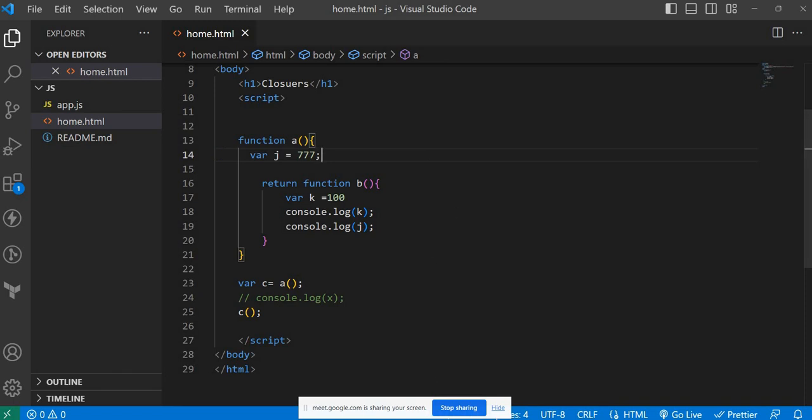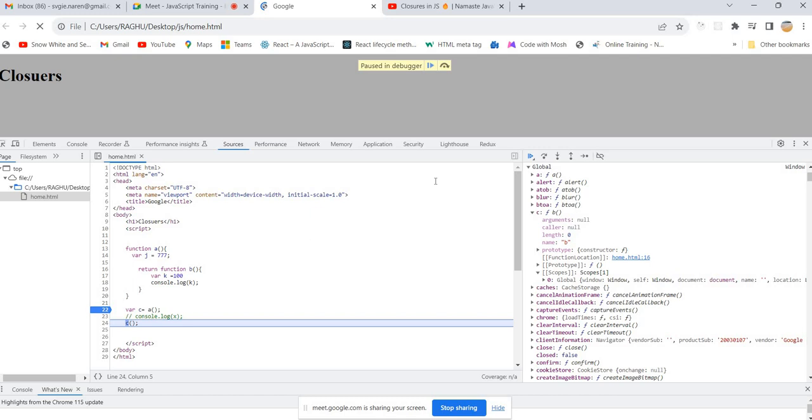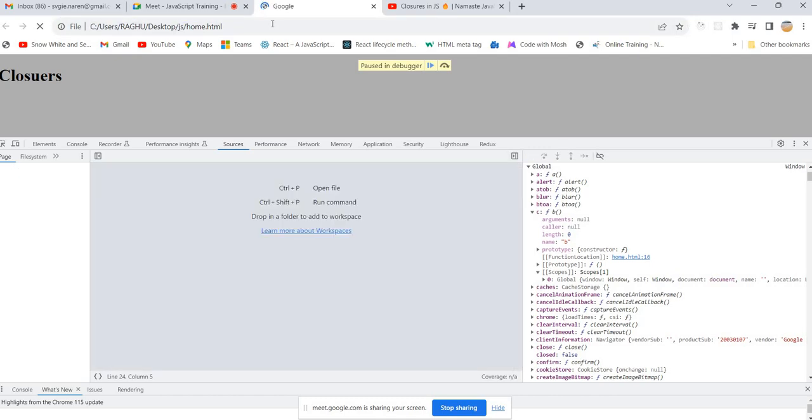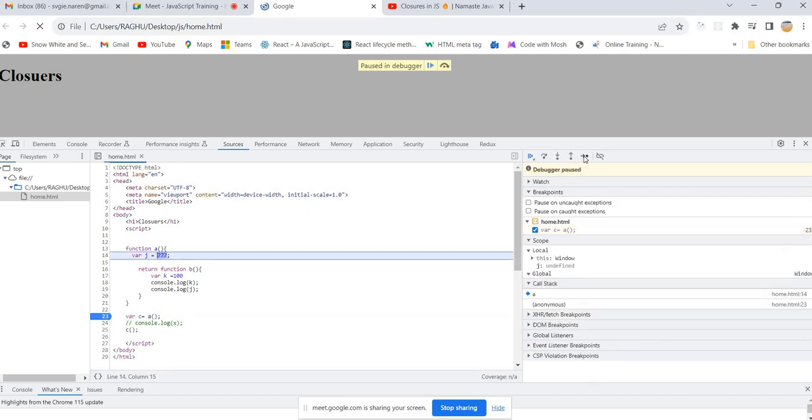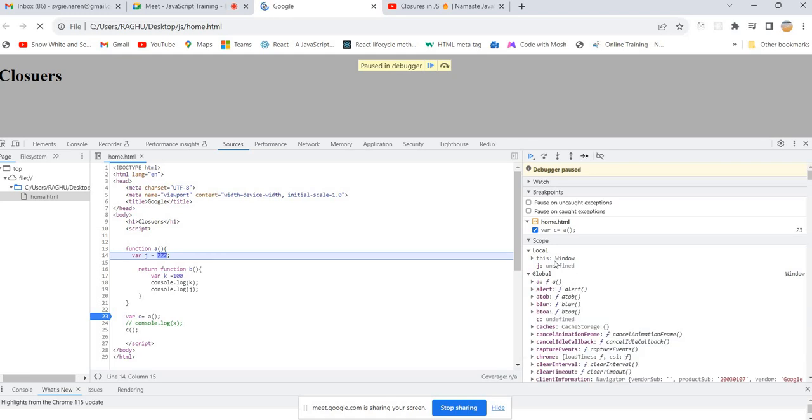So it will be there. So now what will happen, that information inside. So now if you just refresh, whenever we are returning a function from another function, observe carefully, if you are accessing any variable inside the parent's lexical scope, it will form a closure and it will return to you. So now again I'm just executing the function A, so that it has allocated memory for J, and it has written the function B for us.